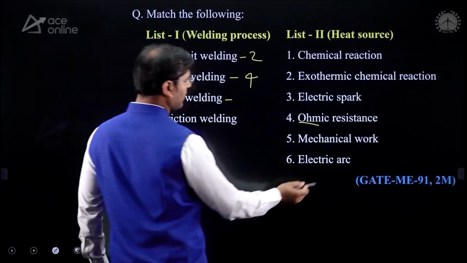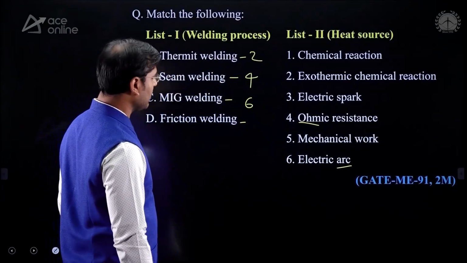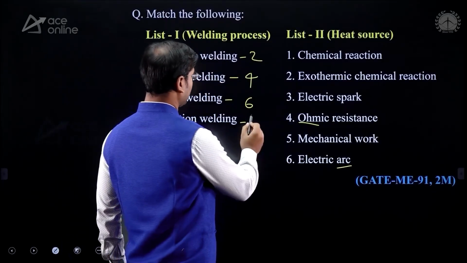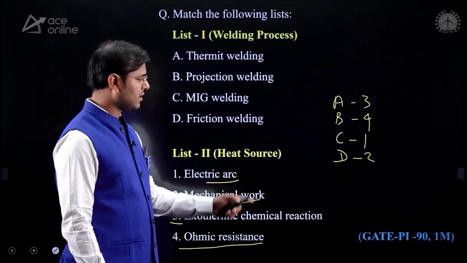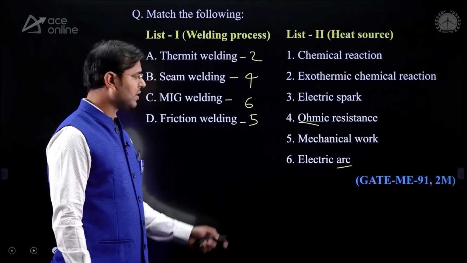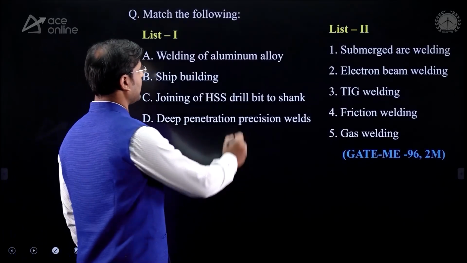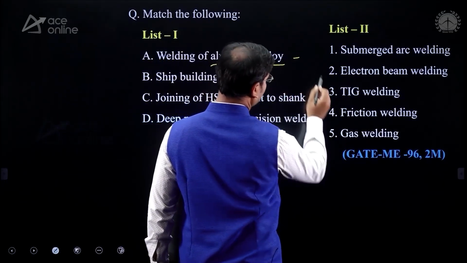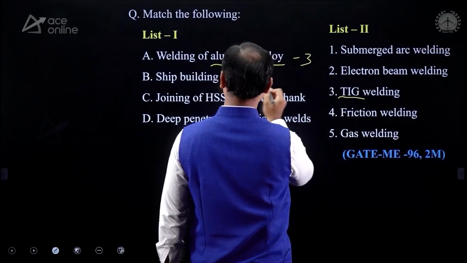MIG welding is arc welding. Here you can see that electric arc is the option. And friction welding is what? Because of mechanical work. The same type of question they asked for mechanical. Last question they asked for PI, the same question is repeated. Now see the list 1 and list 2, welding of aluminum alloy, a very famous method for aluminum alloy is the TIG welding. Then I am writing the answer of A3.